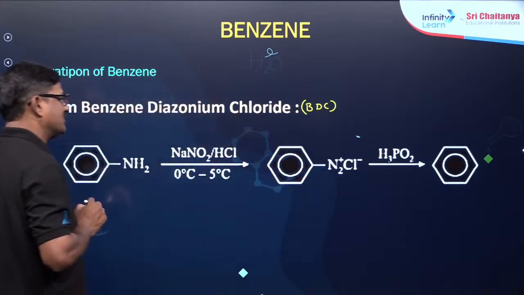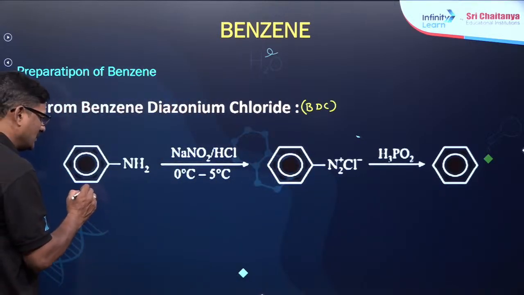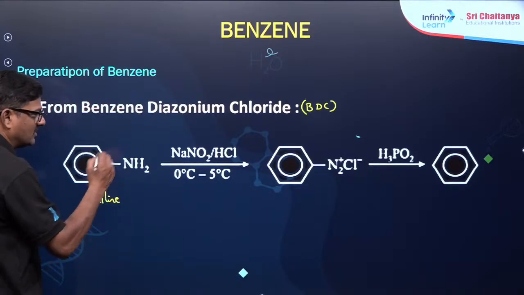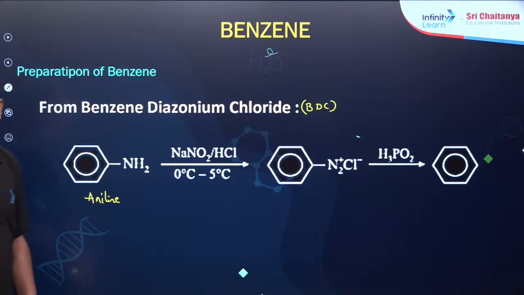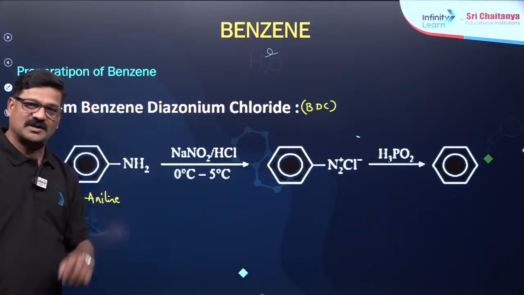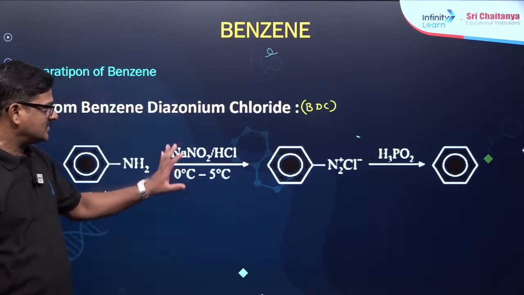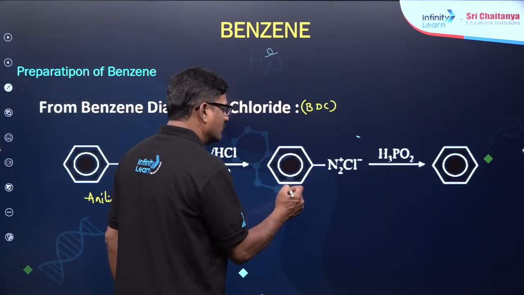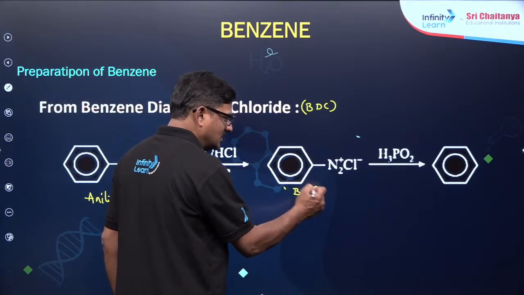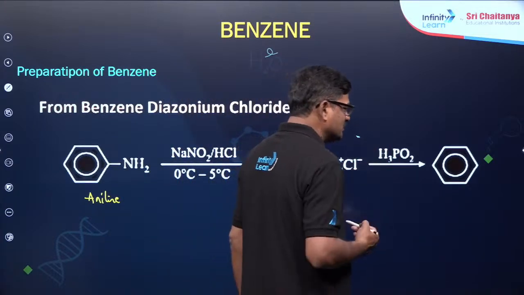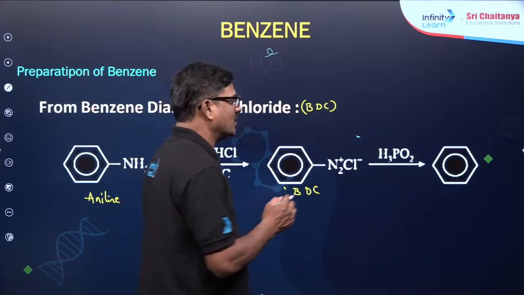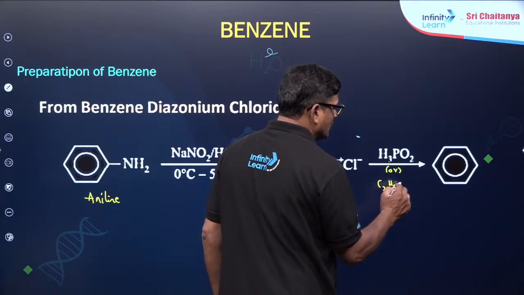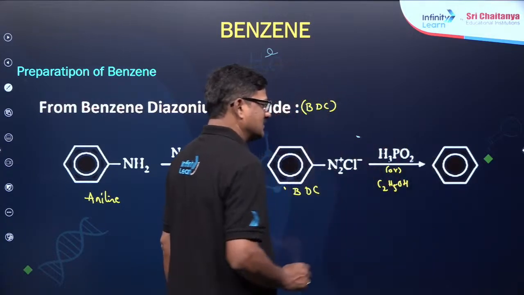This is aniline. When aniline is treated with NaNO2 HCl at low temperature like 0 degree centigrade to 5 degree centigrade, you are going to get benzene diazonium chloride, BDC, and on treatment with H3PO2, or you can also use C2H5OH, you are going to get benzene.